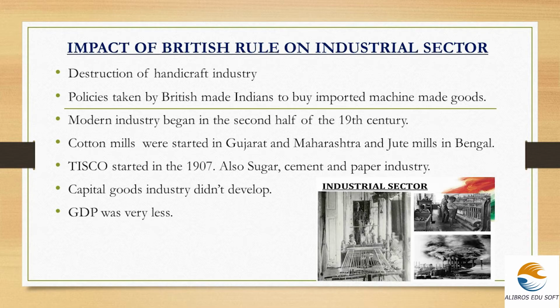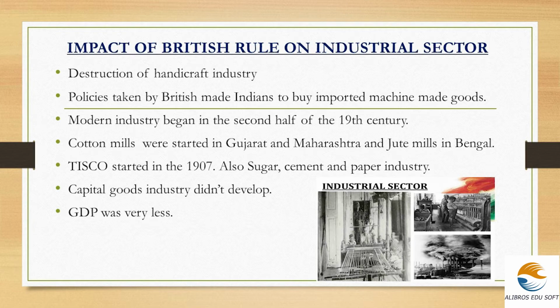Next is the deterioration of capital goods industry. The capital goods industry also didn't develop during the colonial rule. Capital goods industries are industries which deal with large manufacturing units, and it is of long-term nature. And about the GDP, it was very less.